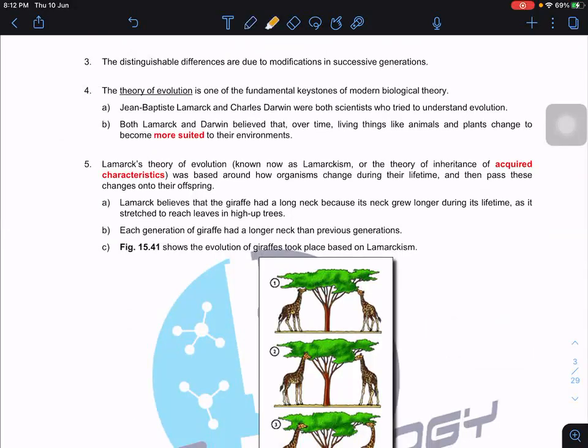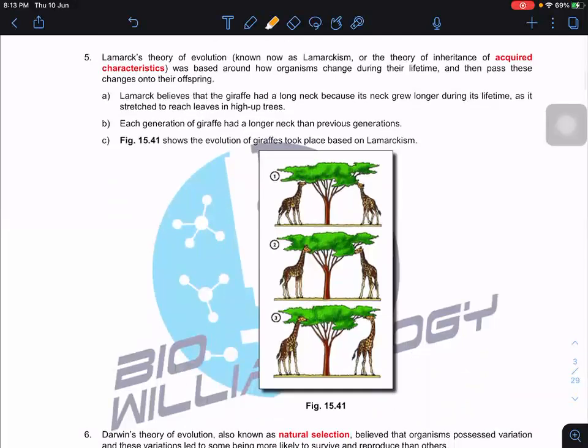So every successive generation, there is a certain modification. Two persons actually came out with their own idea of the theory regarding the theory of evolution: Lamarck and Charles Darwin. What we're going to look at first is Lamarck's theory. Lamarck's theory is called acquired characteristics.